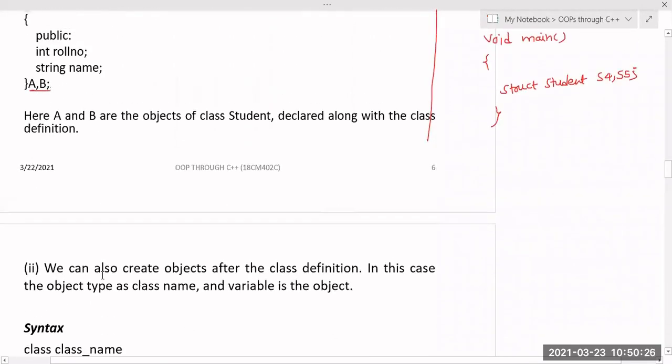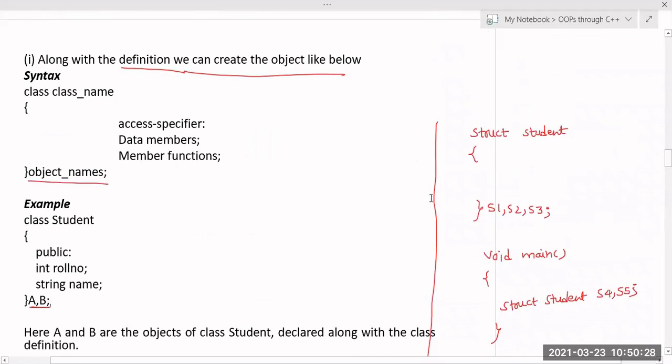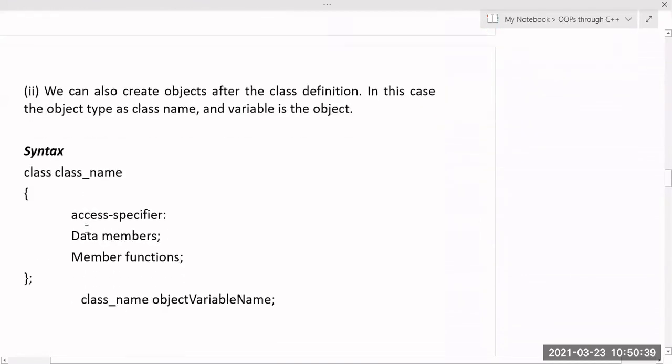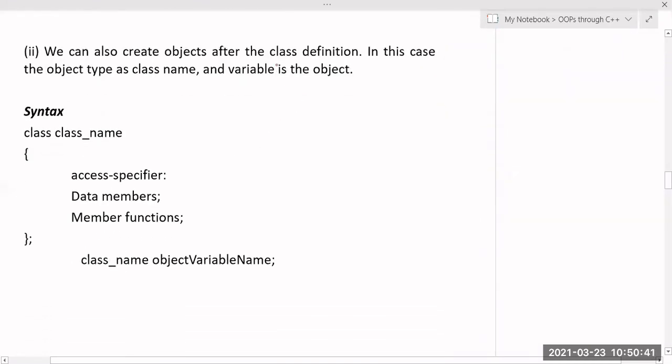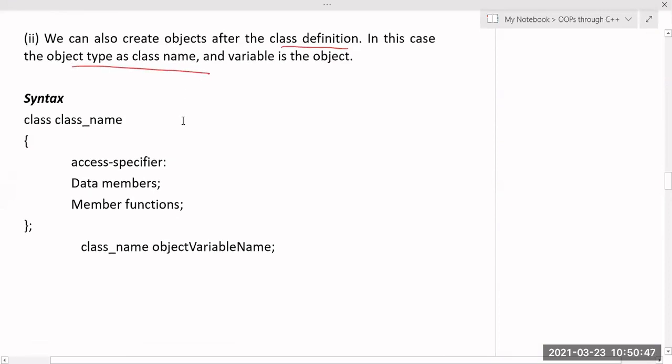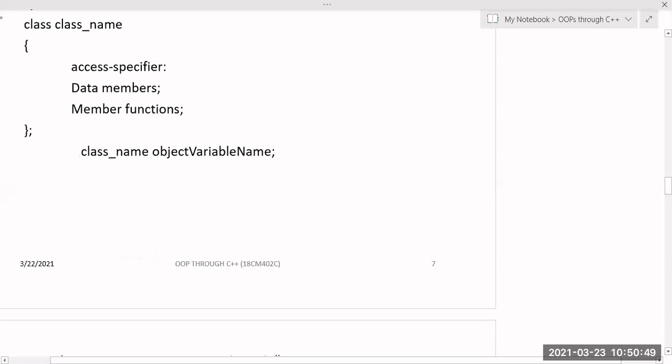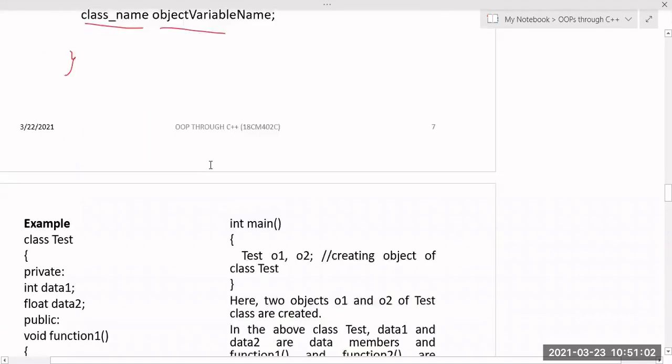Along with the definition of the class, I can create the objects, in a similar way as you create the variables in a structure. You can create the object for the class at the time of definition or declaration of the class, and we can also create objects after the class definition. In this case the object type is the class name and the variable is the object. So after the access specifiers where data members and member functions are defined, inside this void main, the user defined section, you will create the object with the name of the class and the name of the object. This we have seen.